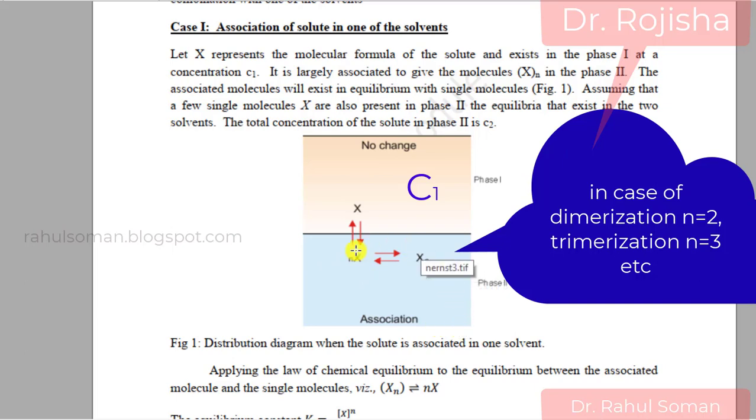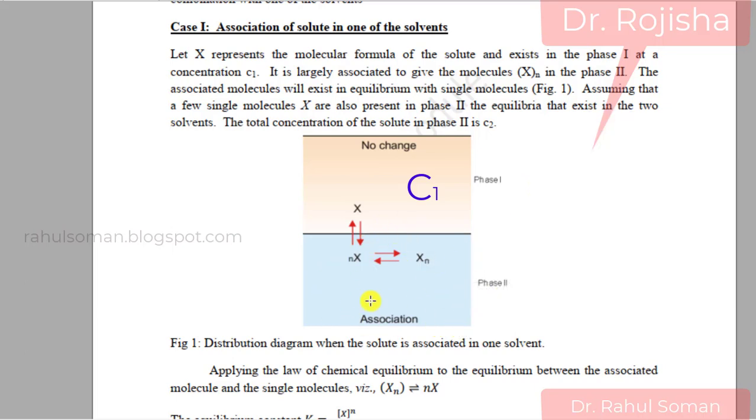The total concentration of the solute in this phase 2 is taken as C2. Here there are some single molecules, and most of the molecules exist as associated molecules, that is Xn.